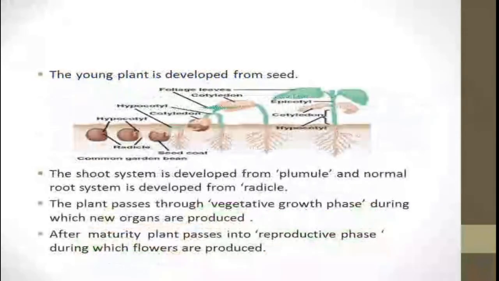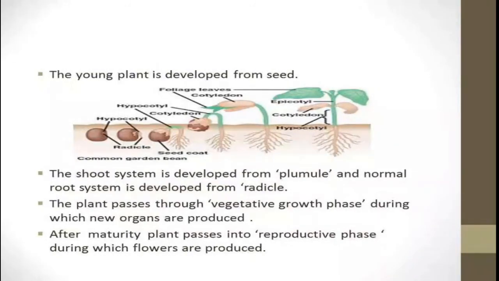The food material is stored in different tissues. The shoot and the root are the vegetative parts, and that is clearly seen from this slide. The number of seeds are there. From the first stage, the seed is sown inside the soil.